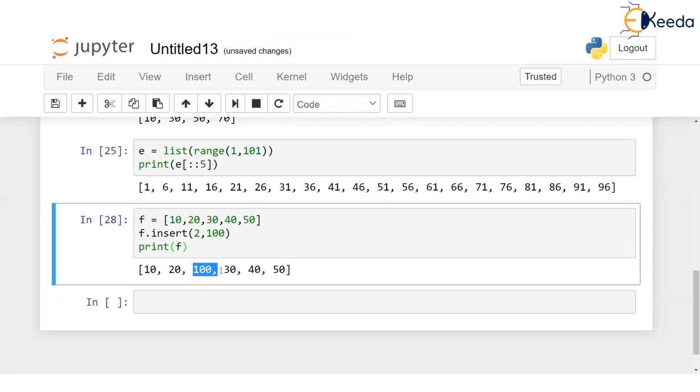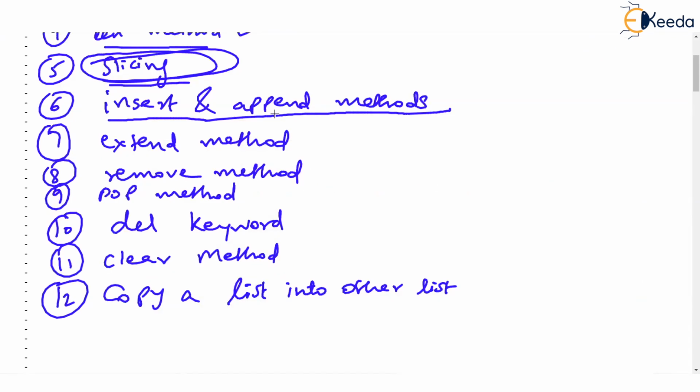position, and you see how 30 has gracefully made place for 100. 30 has pushed back. Like that, you can insert a new value at any place. So insert is a very simple function. But there is another function called append. Just check, there is another function called append.